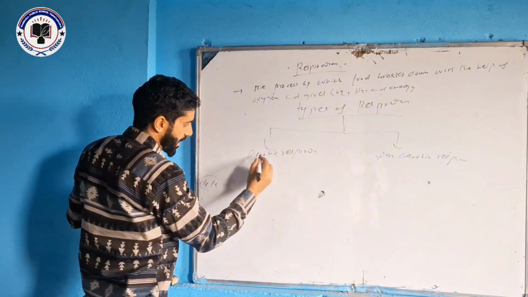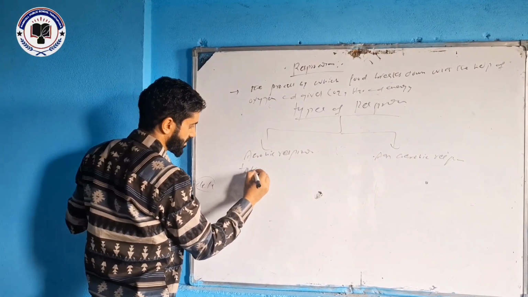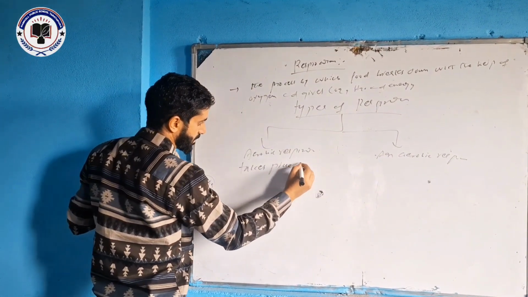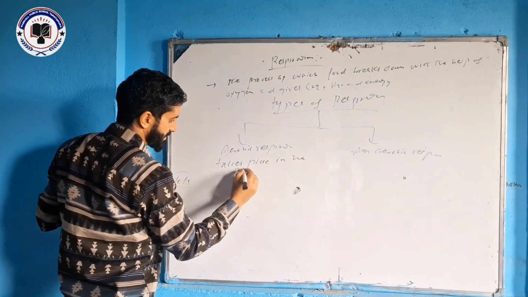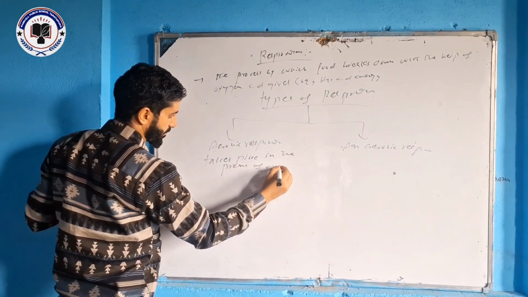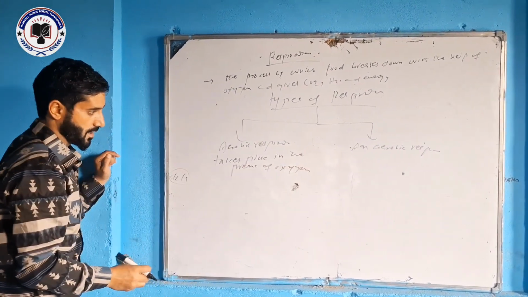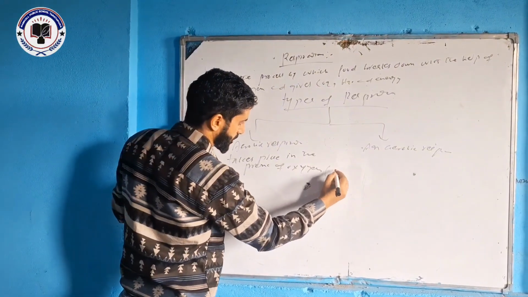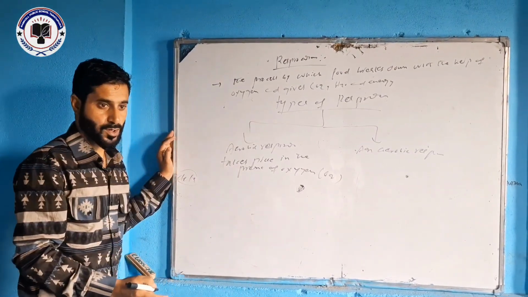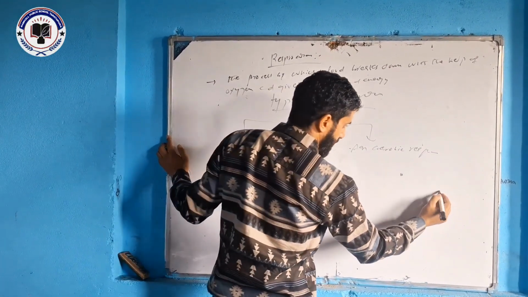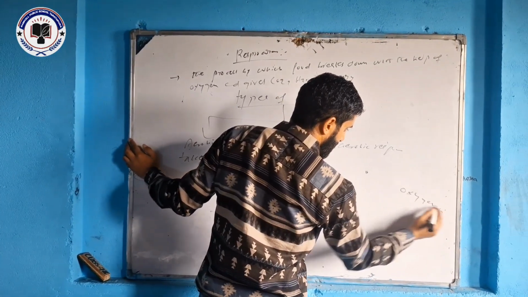So we can write that aerobic respiration takes place in the presence of oxygen. We can also write the short form of oxygen, O2, because oxygen is diatomic.